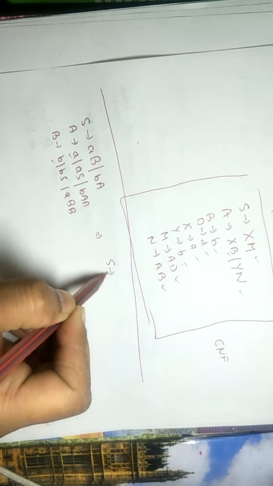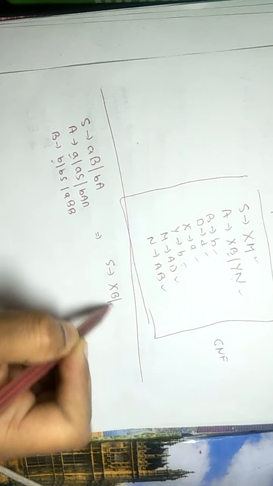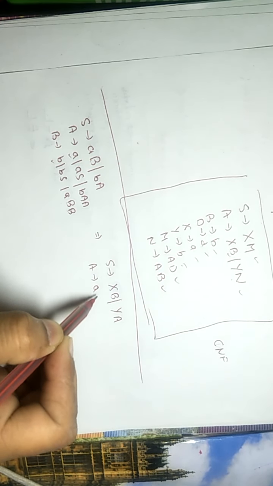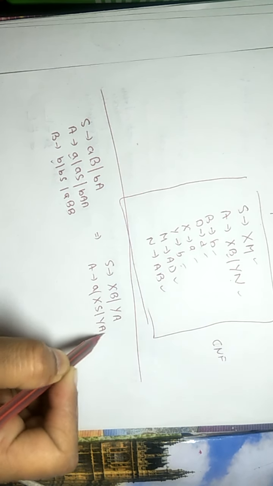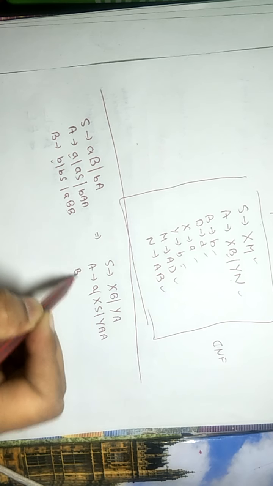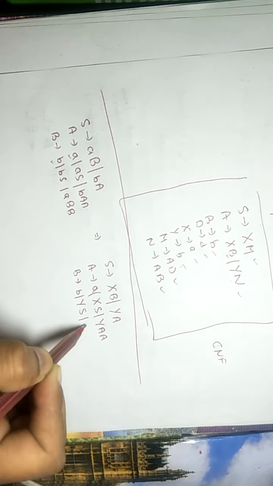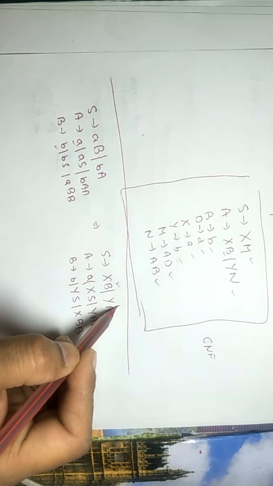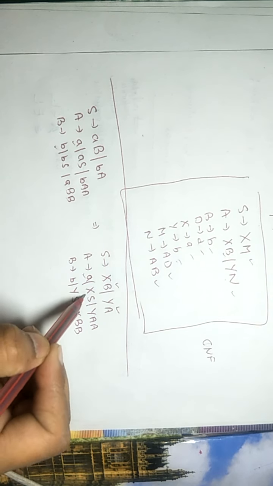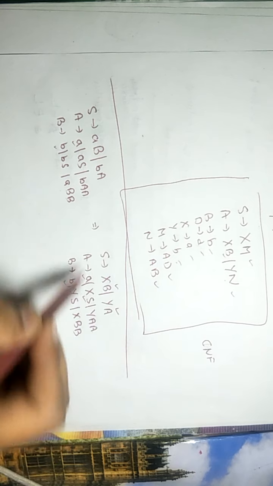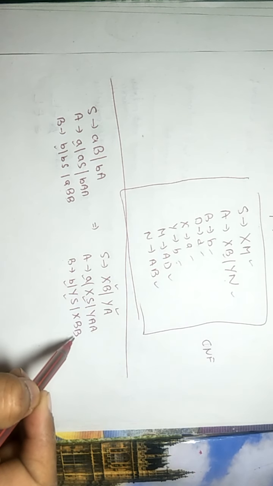It becomes S tends to XB, YA. A tends to a is already okay. It becomes XS or YAA, and B tends to b. It is already okay. It is YS or XBB. Now this is in CNF. This is in CNF. This is in CNF. These are in CNF. We need to concentrate on these two productions: A tends to YA and B tends to XB.